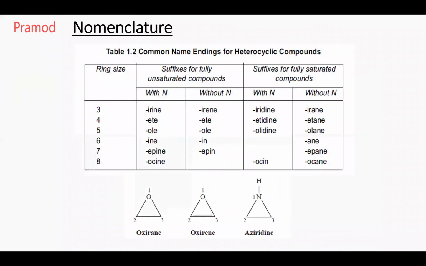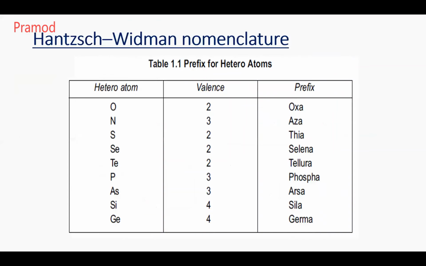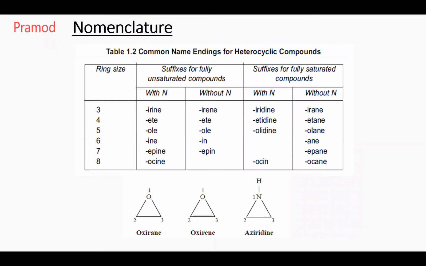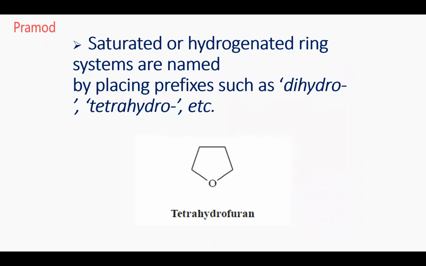This is what I explained earlier, the difference in the names. Five-membered, it is ole, and lidine, olane. So these are some of the prefixes that you have to know. Oxygen means oxa, nitrogen means aza, sulfur means thia. Did you get it? Yes, sir. Okay, so these are some of the basic things that you know. Now, this is a saturated ring, yes or no?